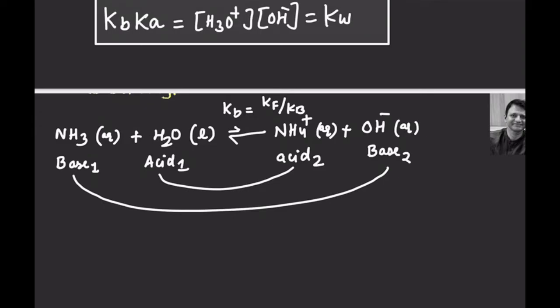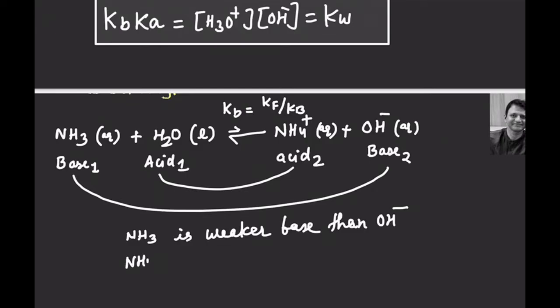Now if the reaction is moving more in the backward direction, since OH minus can accept H plus ion more easily, we will say that ammonia is a weaker base than OH minus ion in aqueous state. And since the reaction is moving more in the backward direction, NH4 plus ion can easily provide H plus with respect to water. So I will say that NH4 plus is a stronger acid than water, right?